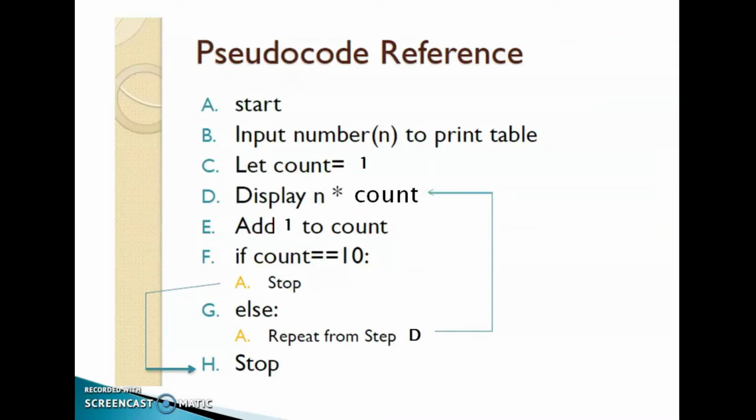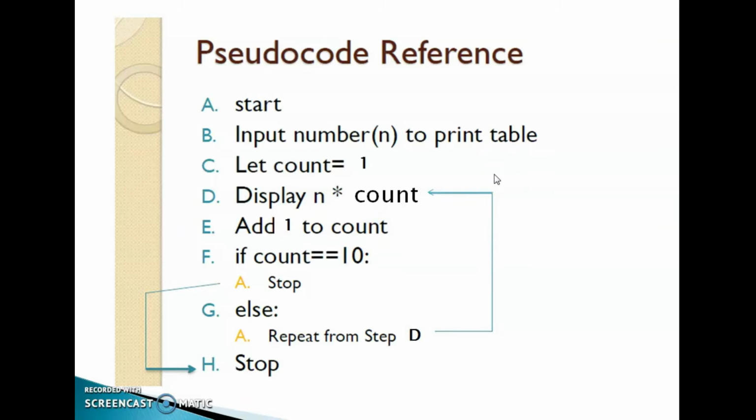Then the pseudocode reference. See here, start, first statement. You already know what pseudocode is, that we already discussed in our introduction to Python. Pseudocode is a simple algorithm that explains how the program works. So here: start, input number n to print table. This is a program to print a multiplication table.